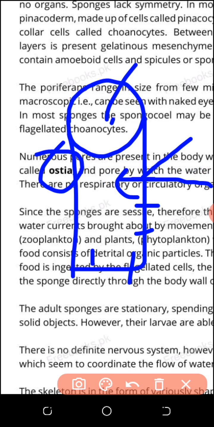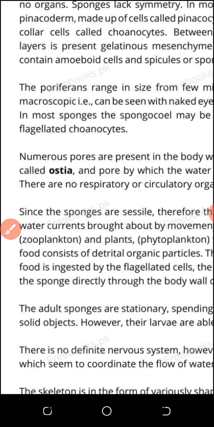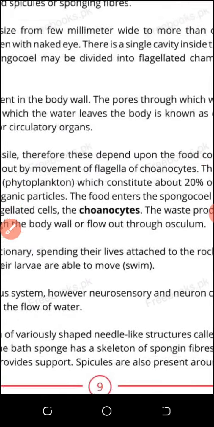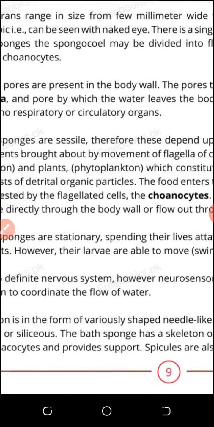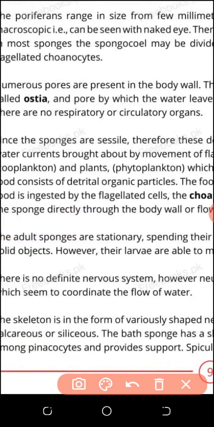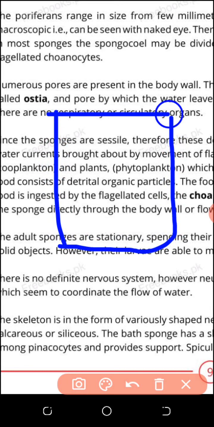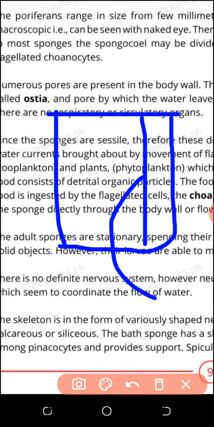That will be the way by which their body will remain clean, because they have no blood circulatory system, so a water vascular system is present. And they have some modified layers inside the wall. This inner layer is called conoderm. I am talking about the walls of these porifera animals.